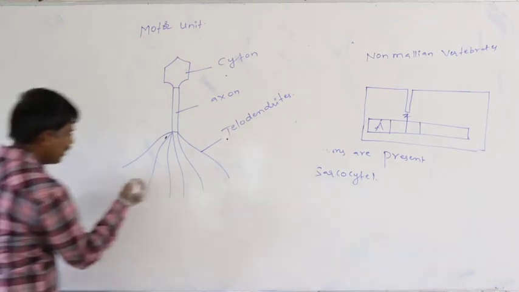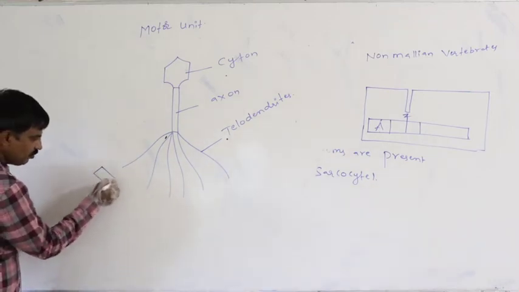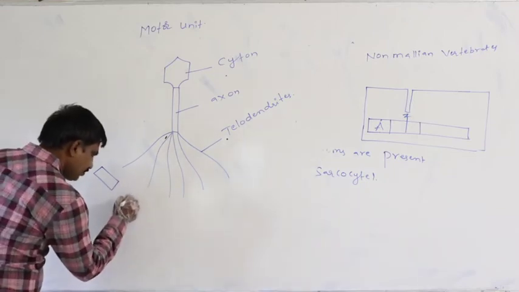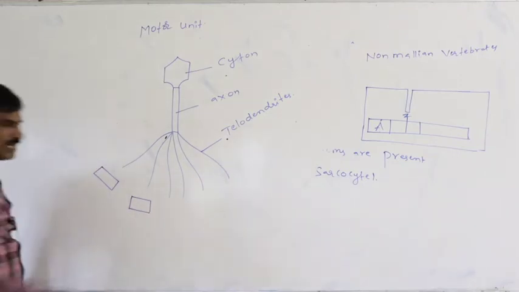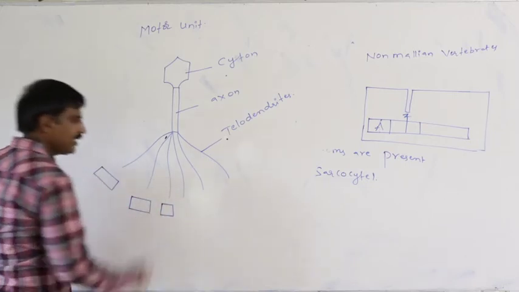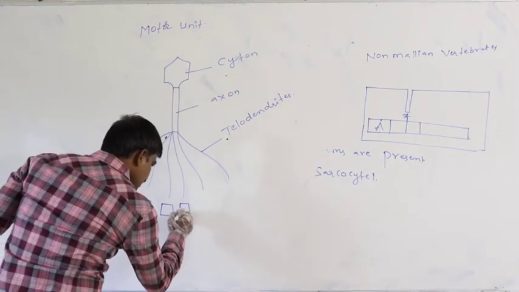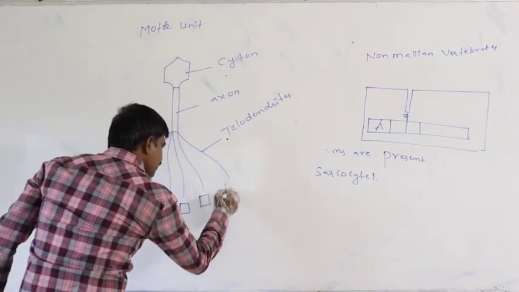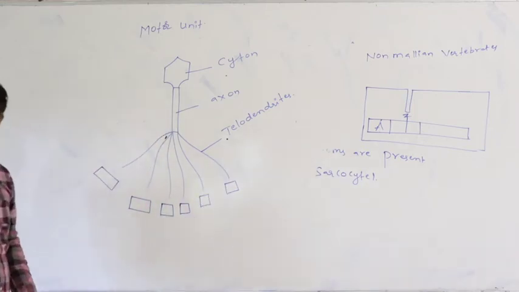This telodendrite is terminated on one sarcocyte like this. This telodendrite is terminated on another sarcocyte, and another, and another, and this is also terminated on another sarcocyte.